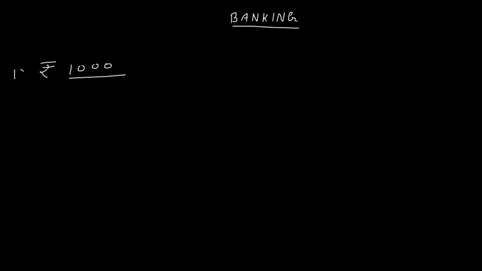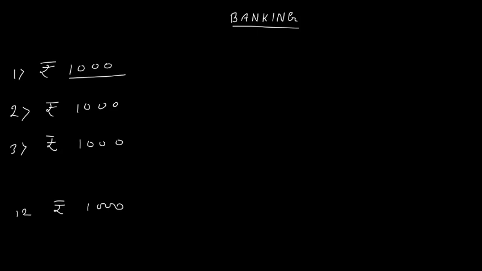For the first month you have deposited 1000, for the second month 1000, and so on. In the 12th month, in December also, you deposited rupees 1000. After completion of 1 year, that is after 31st December, what amount will the bank return to you? The final amount which you will get is called the maturity amount.